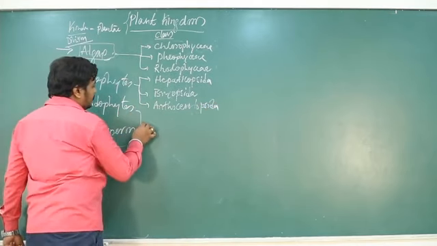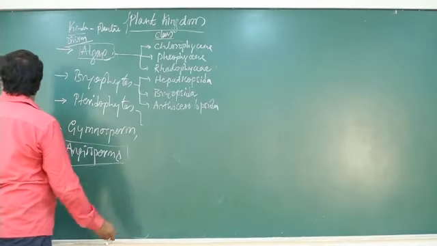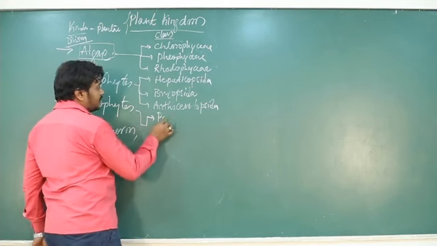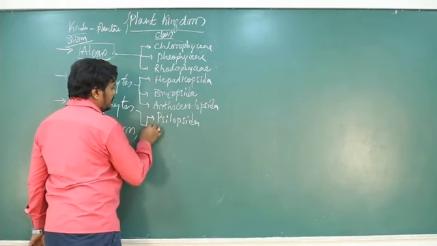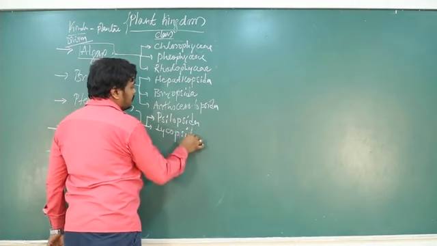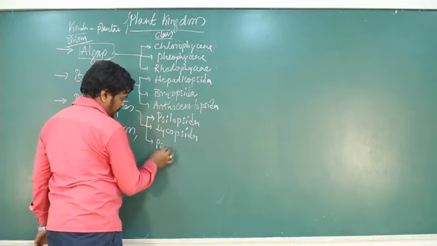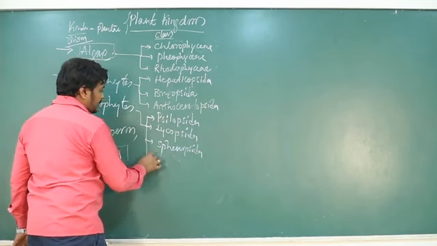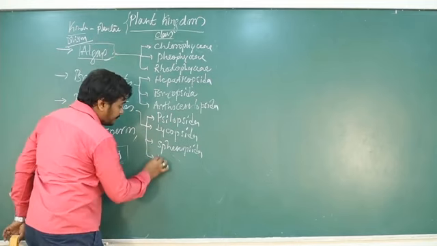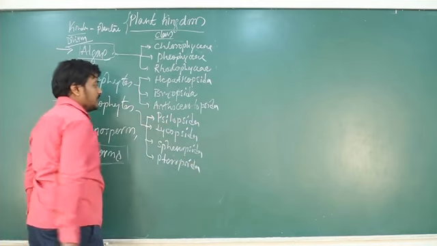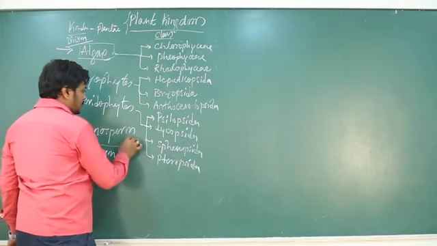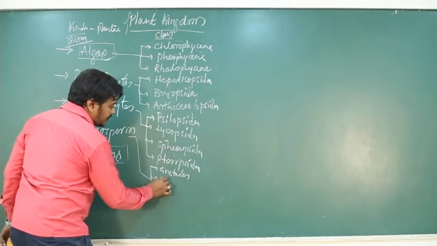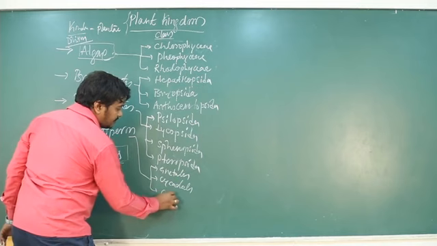Then pteridophytes. Pteridophytes can be classified further into classes like Psilopsida, Lycopsida, Sphenopsida, then the last one, Pteropsida. Gymnosperms we can basically classify into needles, cycadales, then conifers.